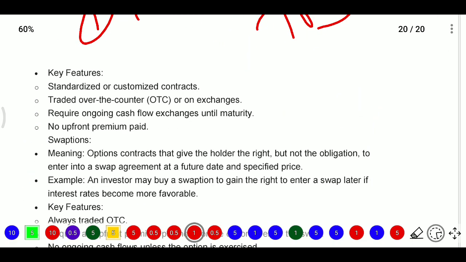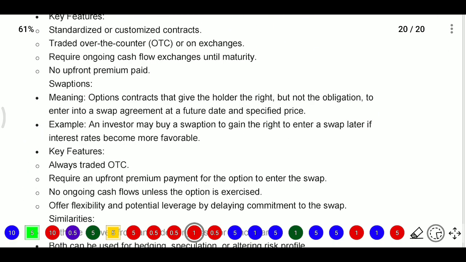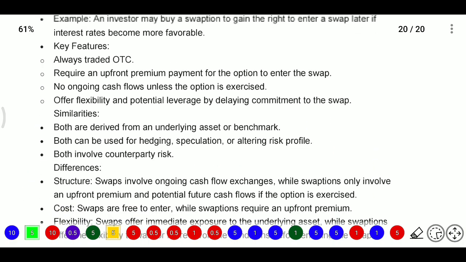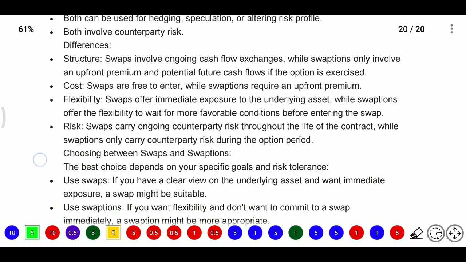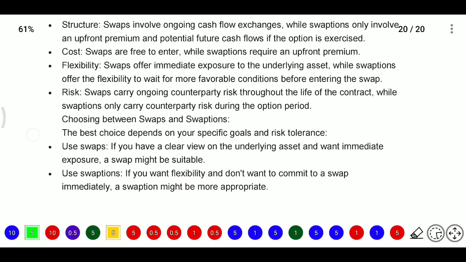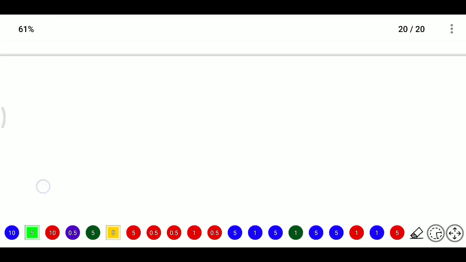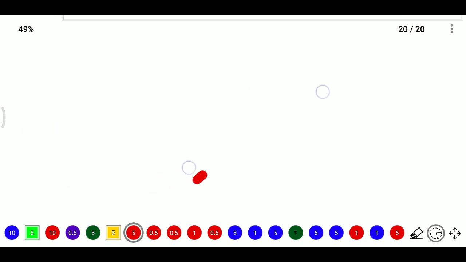Key features are that these are OTC related. Options are not always traded OTC. Swaps involve ongoing cash flow exchanges. Swaptions involve only an upfront premium, with considerations of cost, flexibility and risk. So we will see the next part relating to this in the next class. So thank you.